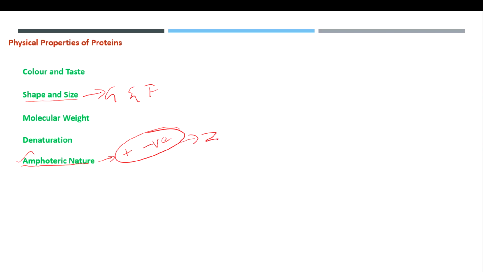And the next one is ion binding capacity. The ion binding capacity of a protein means it can form salts with both cations and anions based on their net charges, because the amino acids have a negative charge in the form of the carboxylic acid as well as a positive charge in the form of the amine. So it can bind with a cation here and an anion here too.